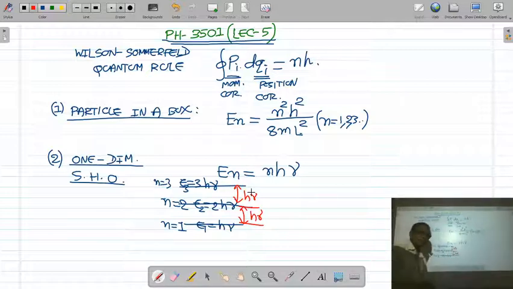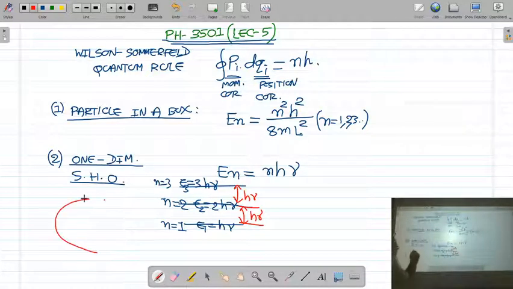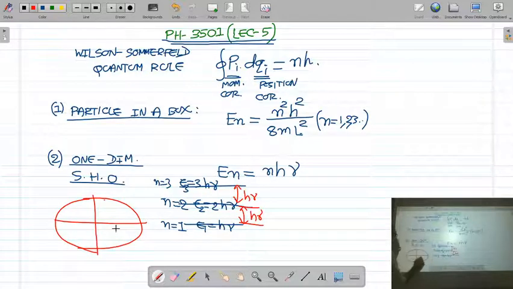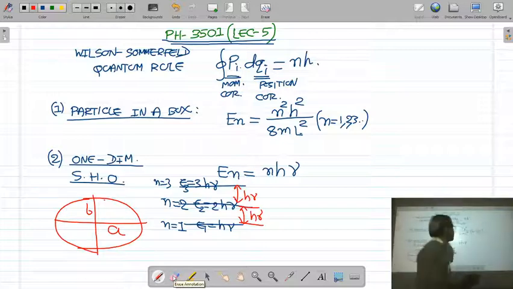And we have also drawn the phase diagram of the harmonic oscillator. The phase diagram of the harmonic oscillator is nothing but an ellipse with semi-major axis A and semi-minor axis B. So this thing we have discussed in the previous lecture.